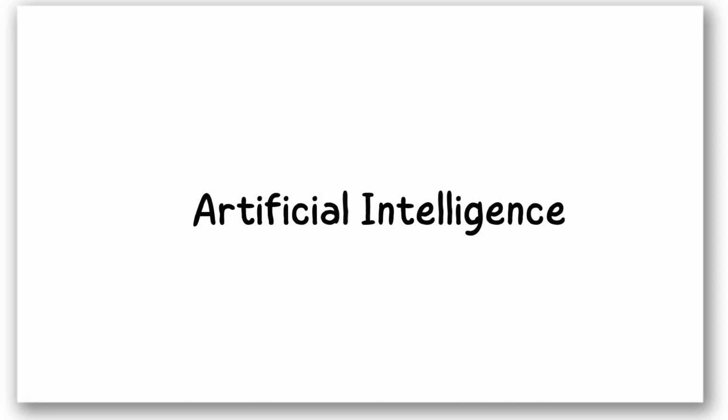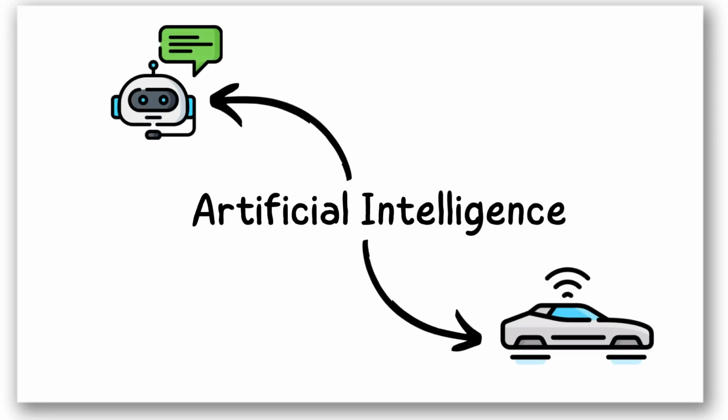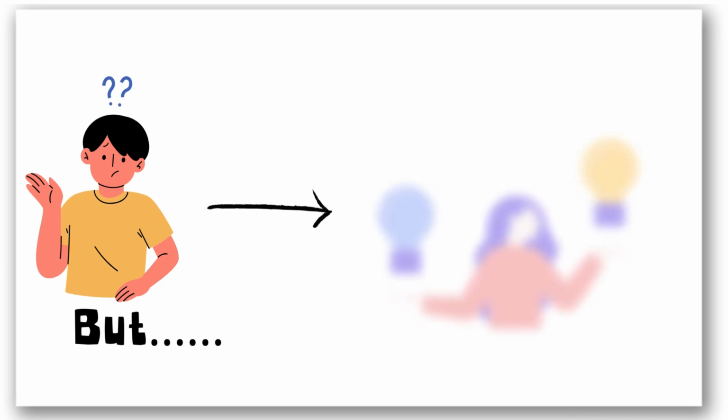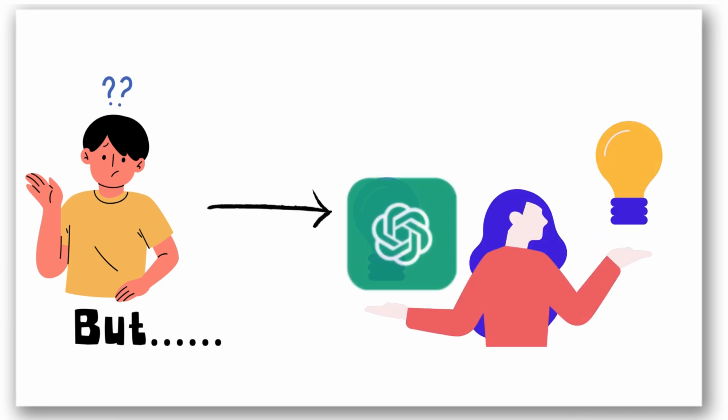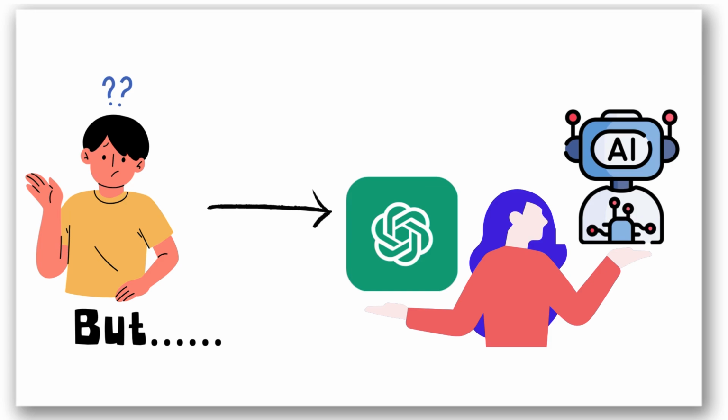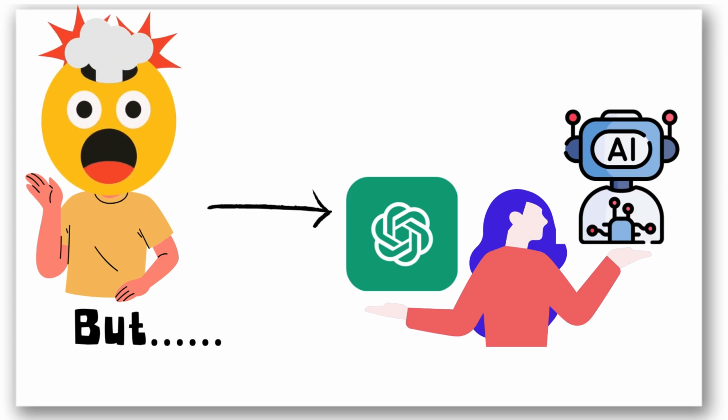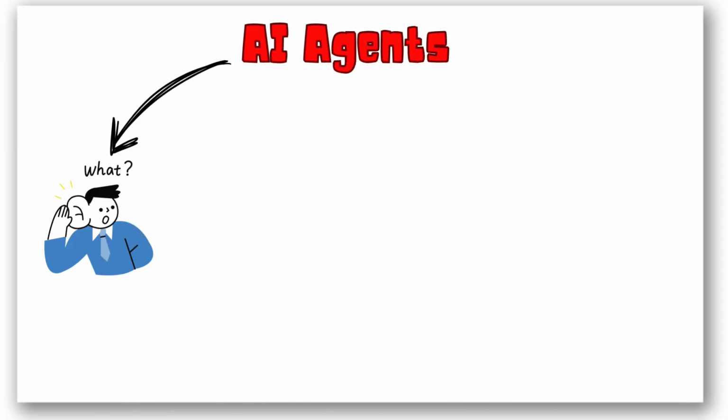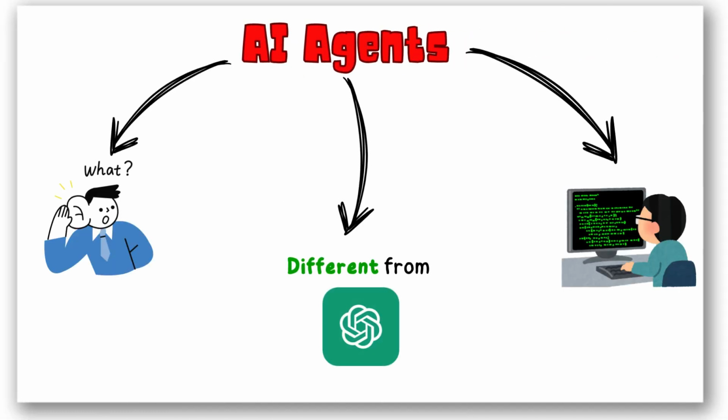AI is everywhere. Chatbots, self-driving cars, smart assistants. But not all AI is the same. There's a big difference between regular AI models like ChatGPT and AI agents. And trust me, this difference will blow your mind. In this video, we're breaking it all down. What AI agents actually are, how they're different from ChatGPT, real-world examples you won't believe.